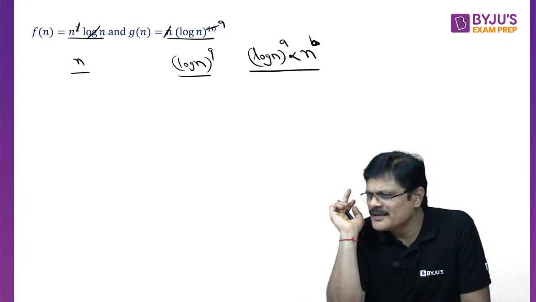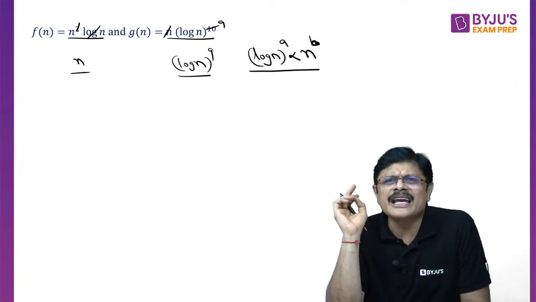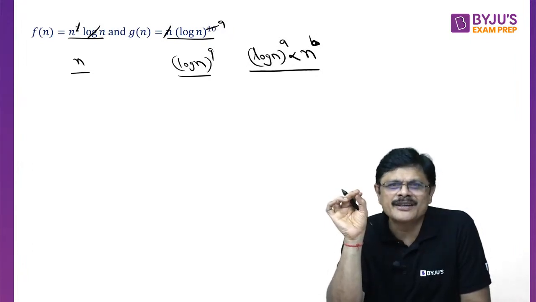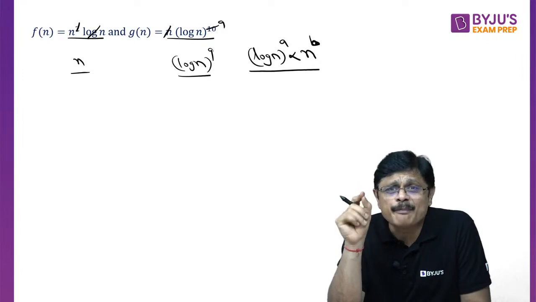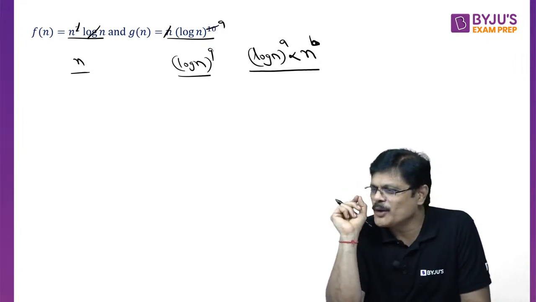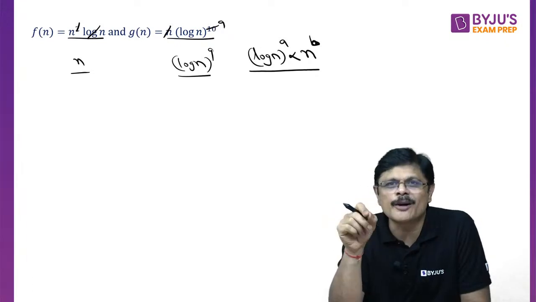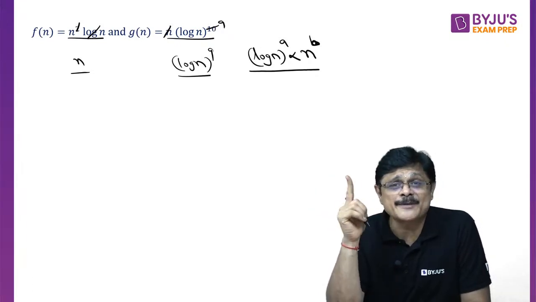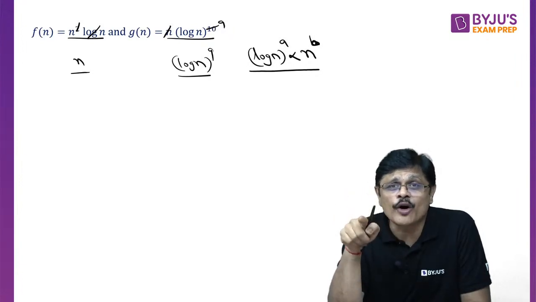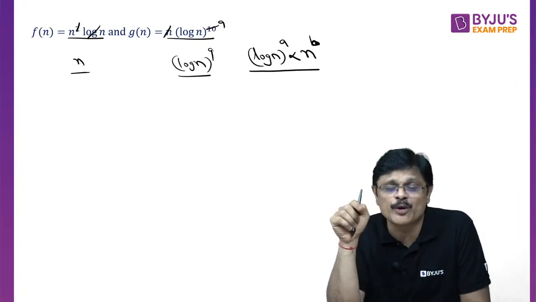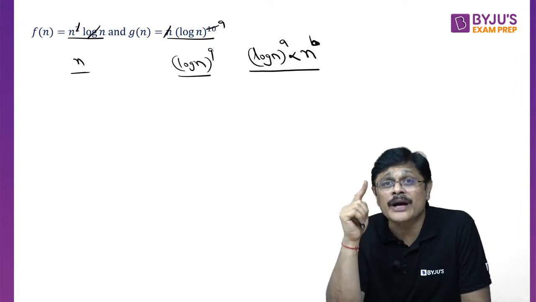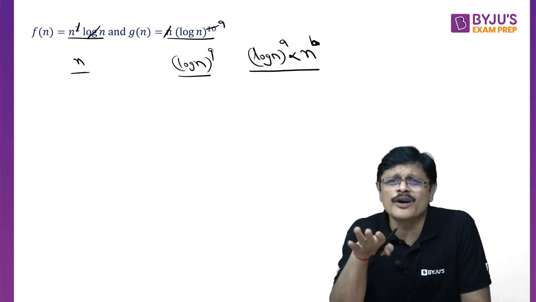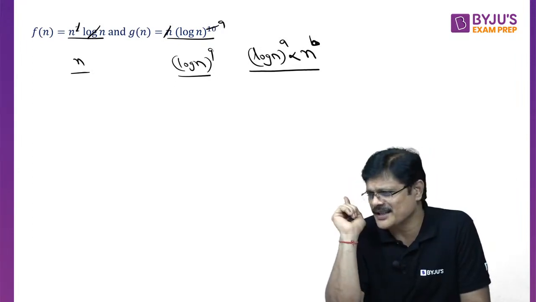Am I clear? Generally, even if the base is not mentioned, you can take it as 2, because the base of a logarithm does not matter asymptotically. You can ignore the base, my dear friends. The power of an exponent matters, but the base of a logarithm does not matter asymptotically. Here we are talking about asymptotic complexity, not regular complexity. You need to understand that.